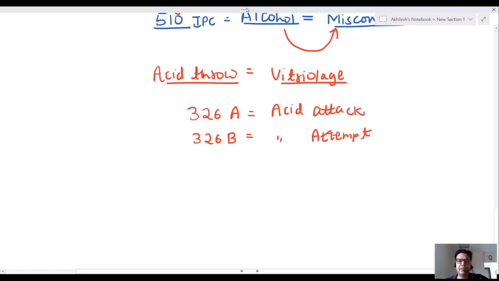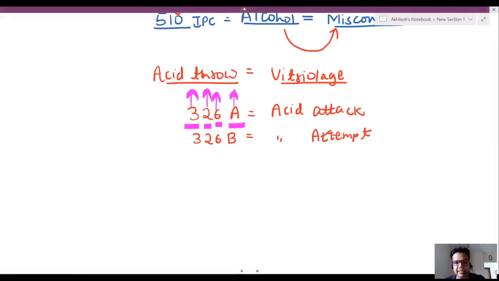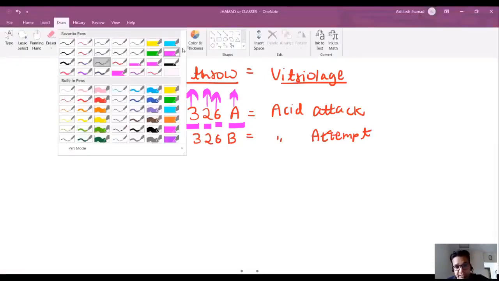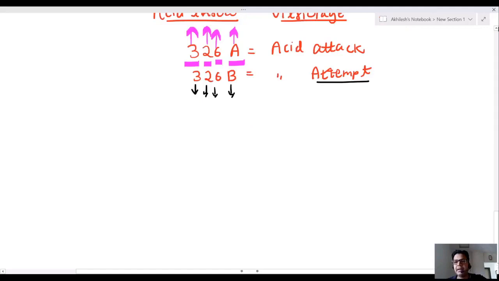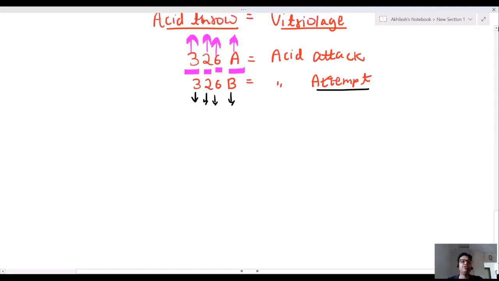What is the trick? Very simple trick. 3 लड़कों ने 2 लड़कियों पे छिड़क दिया एसिड। 3 2 6, 3 लड़कों ने, 2 लड़कियों पे छिड़क दिया एसिड। 6 फुट छिड़क दिया, okay, it is acid attack. But what is the trick for the attempt? 3 लड़कों ने 2 लड़कियों पे छिड़का, बच गई, लड़की बच गई, B for बच गई, that is attempt. So both are coming under vitriolage. 3 ने 2 पे छिड़का एसिड, but बच गई, that is acid attempt.